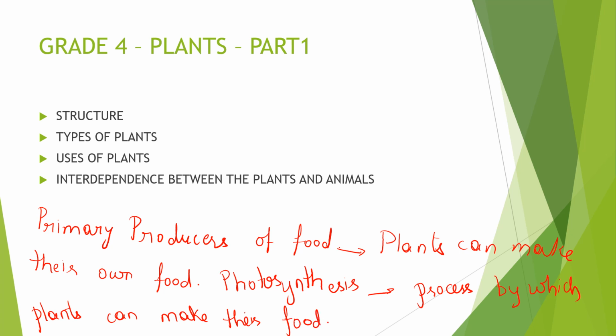Here, the plant uses, what does it use? Carbon dioxide, right? And water, in the presence of sunlight, and with the pigment called chlorophyll.